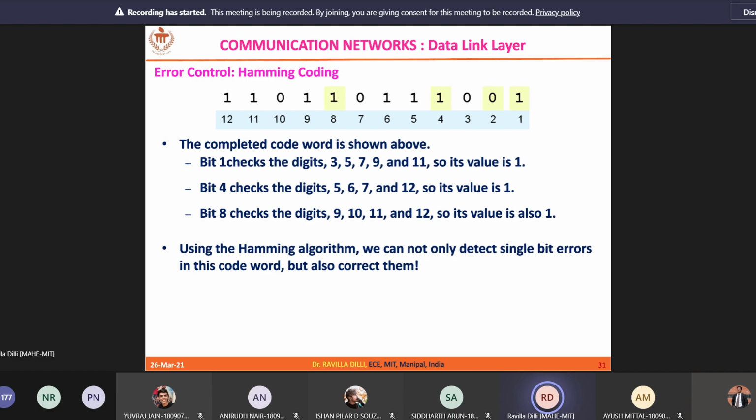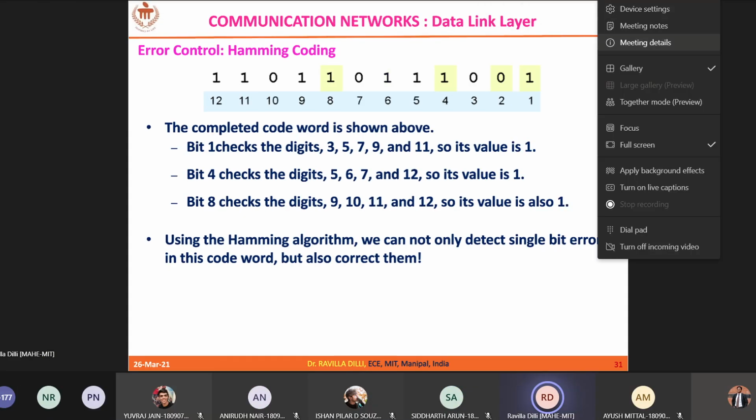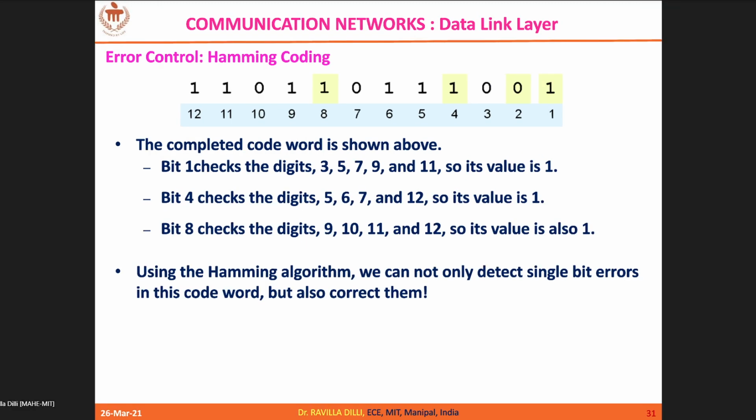So your job is now to extract your data. What you should do is omit the powers of two positions, that is first position, second position, fourth position, eighth position. These values you ignore, and the rest of the bits are your data. So that is how Hamming code word works. It helps you to detect the errors.